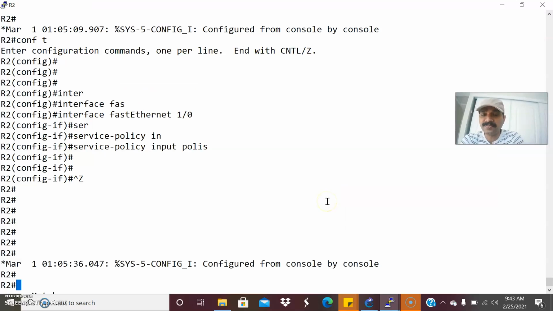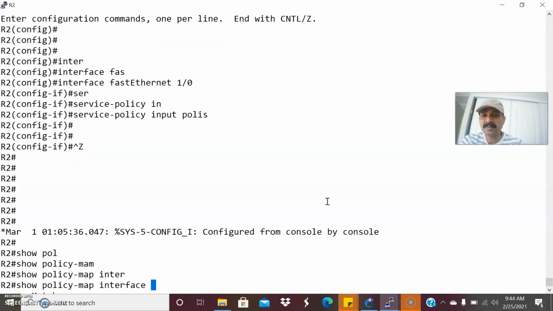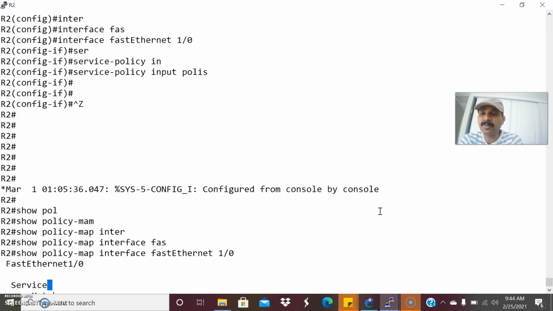Now let us see how to check the traffic flow. Show policy-map interface, then check FastEthernet 1/0.